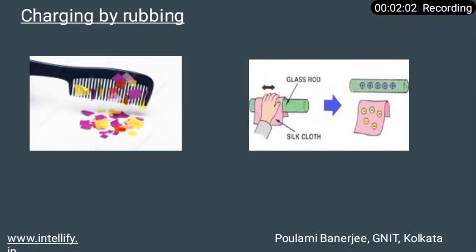In this process of charging the plastic comb, our hair also gets charged, and because of the generation of the charge, the small pieces of paper are attracted by the plastic comb. By rubbing, the charge has been generated. So this process is called charging by rubbing.